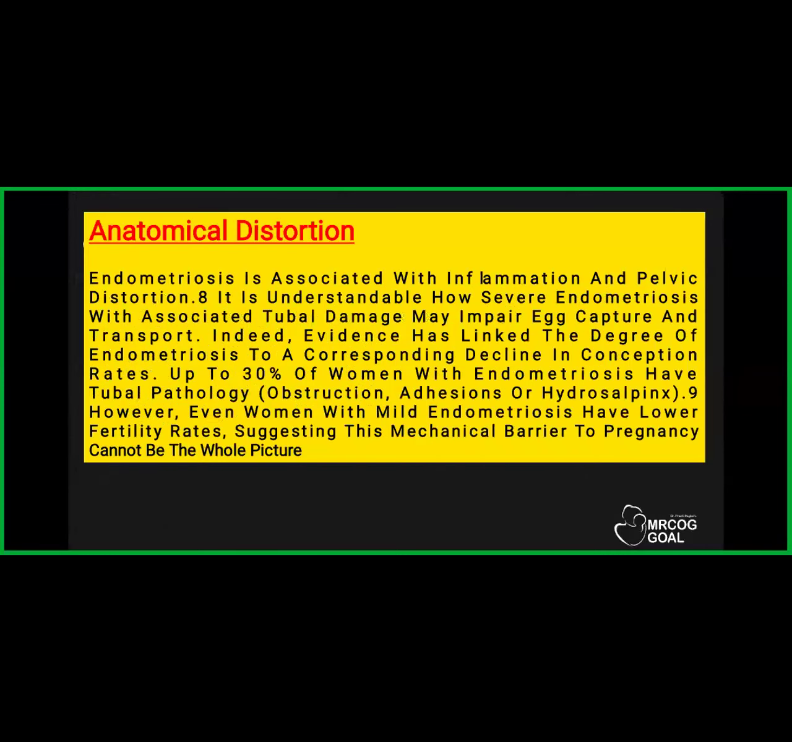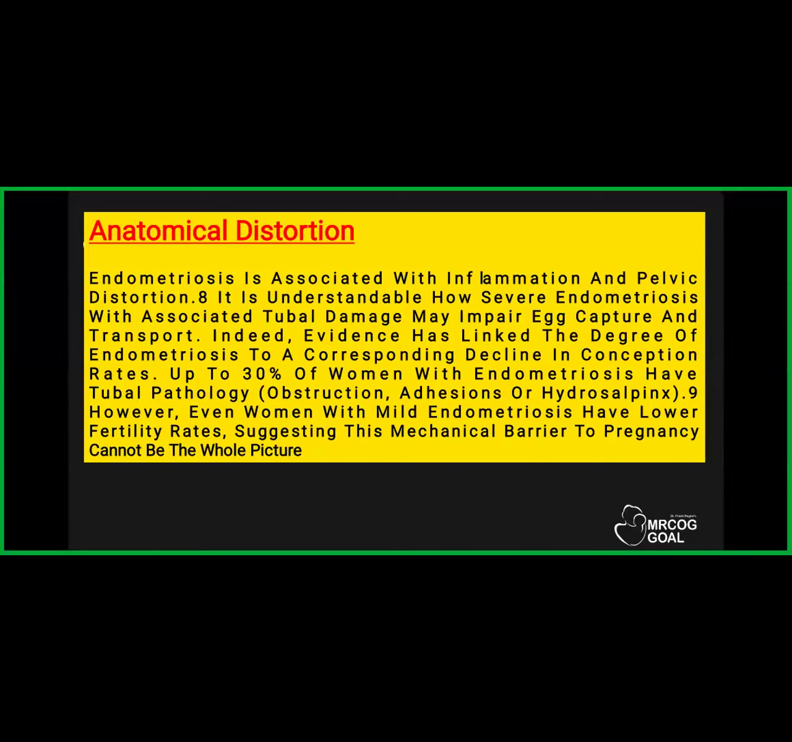Endometriosis does cause anatomical distortion. It does affect your uterus, the fallopian tubes, and the ovaries, right? So it is associated with inflammation and pelvic distortion. It is understandable how severe endometriosis with associated tubal damage may impair the egg capture and transport, right? Evidence has linked the degree of endometriosis to a corresponding decline in conception rates. We know that it may affect the tubes, the ovaries, the oocyte quality, everything. Up to 30% of women with endometriosis have tubal pathology.